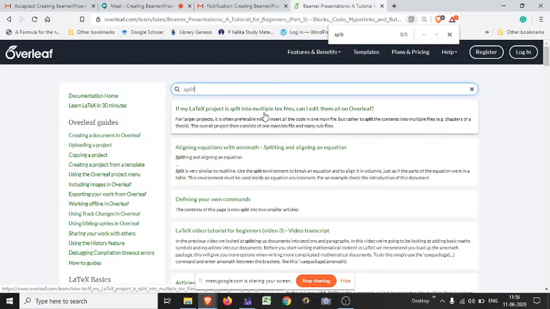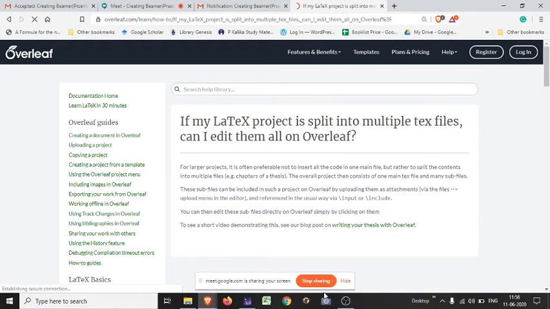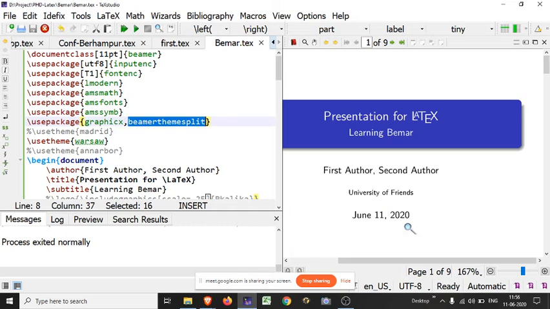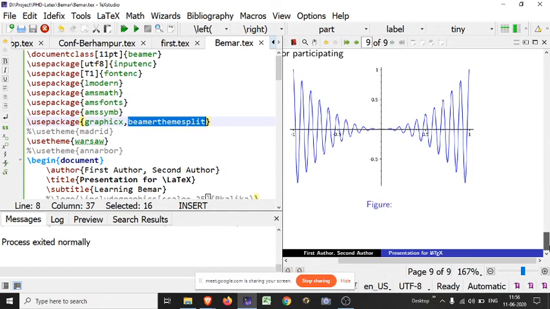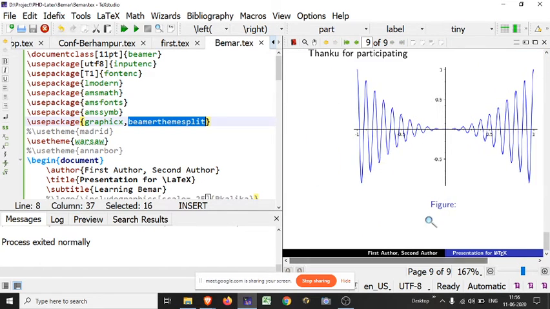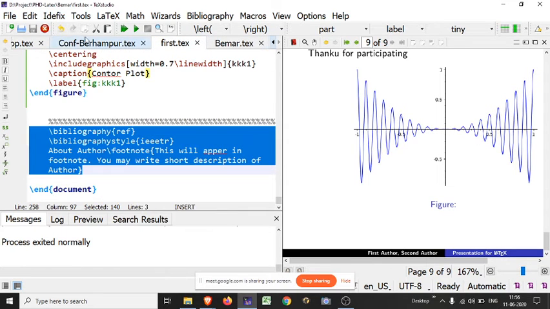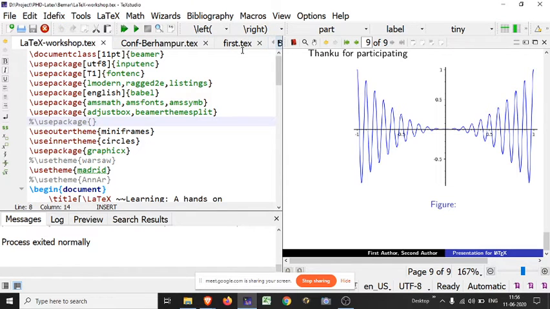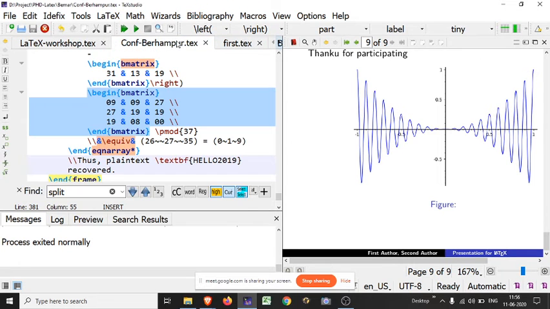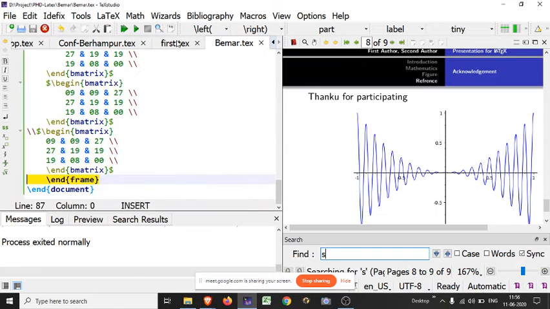You may check here, all things are there. After using that command, you will be able to split, meaning the rest of the content that is hidden appears on the next page. Actually, I forgot that particular command.